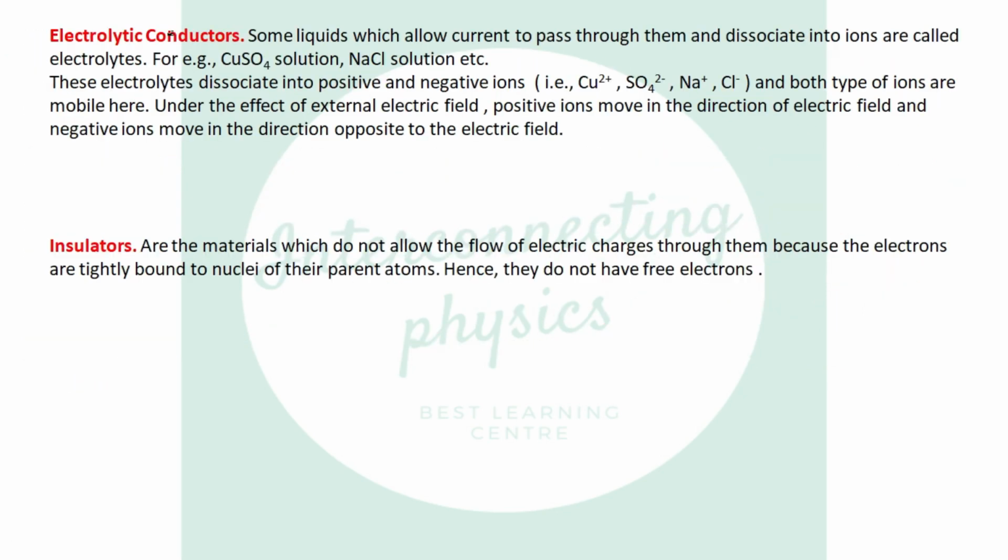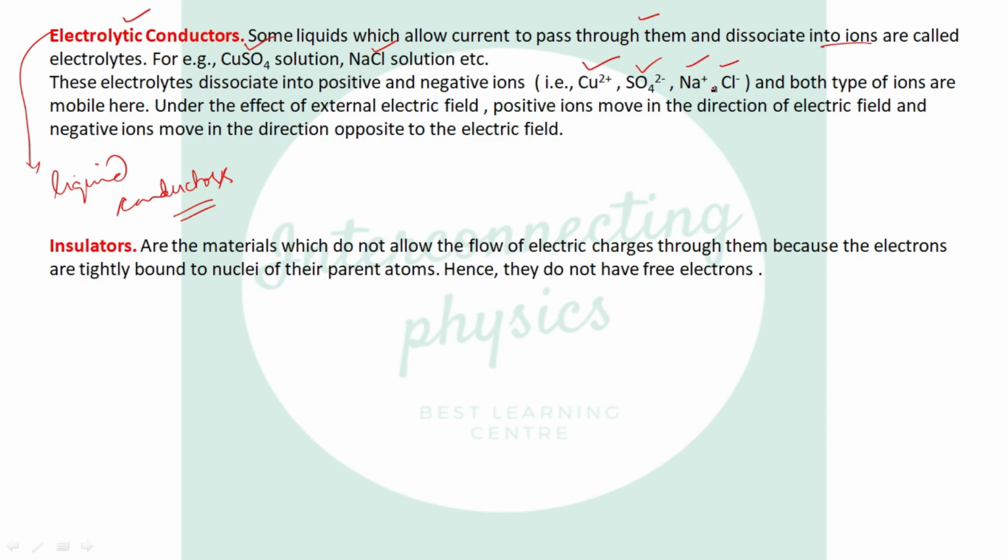Now, some electrolytic conductors, which means liquid conductors. Liquid conductors allow current to pass through them and dissociate into ions. For example, copper sulfate solution and NaCl solution, in which electrolytes dissociate into positive and negative ions like Cu2 positive, sulfate 2 negative, sodium positive, Cl negative.